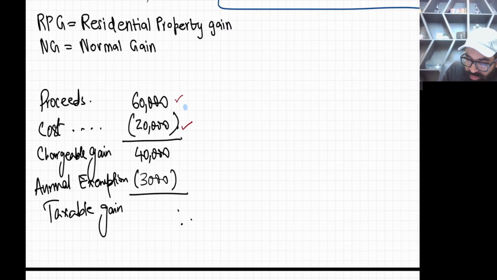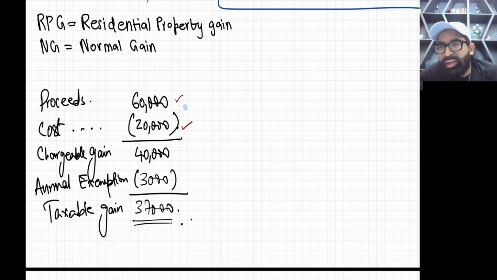40 minus 3 is 37. Now this 37,000 is your taxable gain. My dear student, taxable gain is the gain on which we directly apply the tax rate. Now, what are the tax rates?